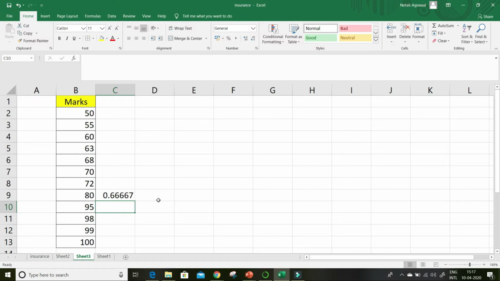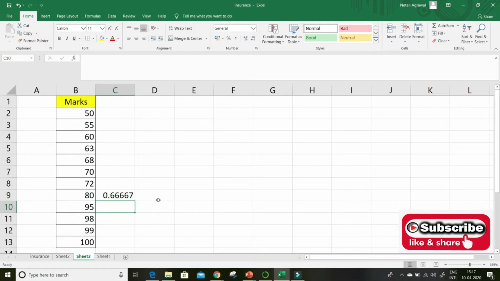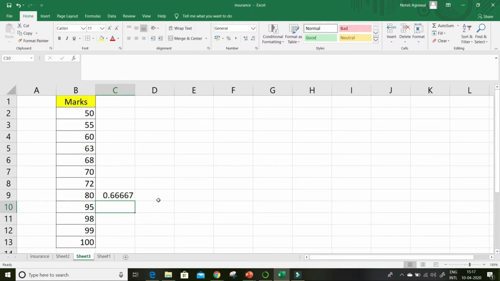It means that 67% of people have scored below 80, and the rest have scored above 80. So out of 100, if you minus 67, how much is remaining? 33. So 33% of people have scored more than 80 and 67% of people have scored less than 80. That's what is percentile.